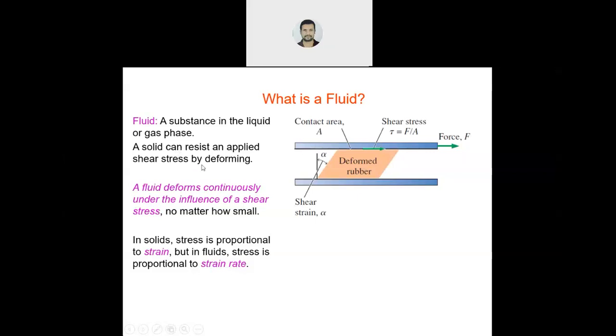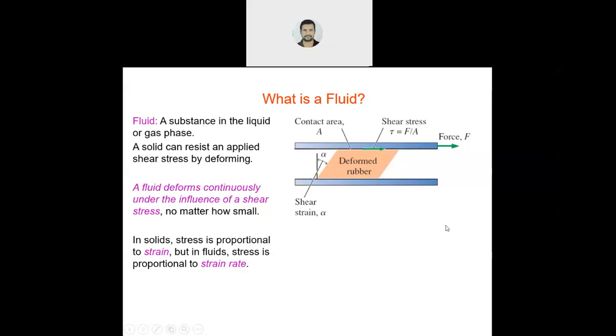A solid can resist the shear stress. How? By changing the shape. But a fluid cannot resist. It will continue deformation. So it will start flowing or take the shape of the container.